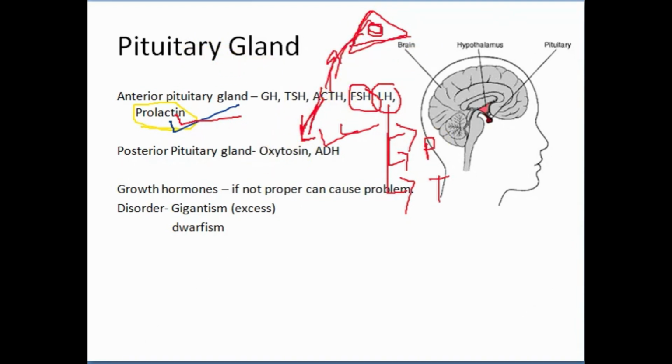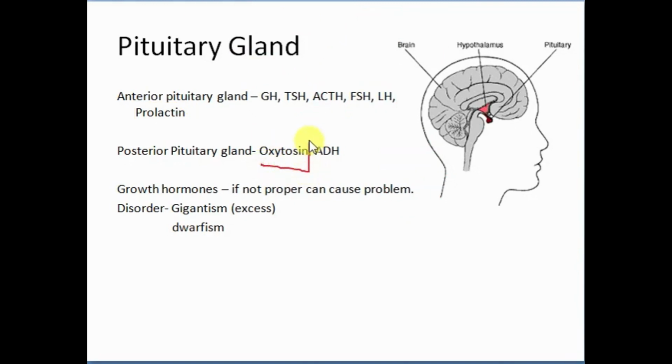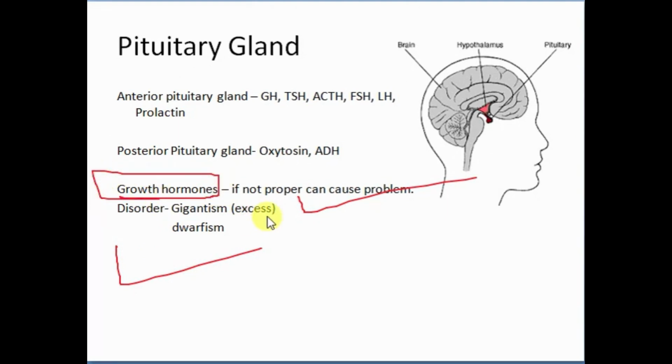If we talk about the posterior pituitary, oxytocin is released by the posterior pituitary. This becomes active at the time of pregnancy. Then we have growth hormones. If growth hormones are not released in the proper amount, it can cause problems. The disorders caused by imbalance of growth hormones are gigantism and dwarfism. When an excess of growth hormone is released, it causes gigantism, and when a very low amount is released, it can cause dwarfism.